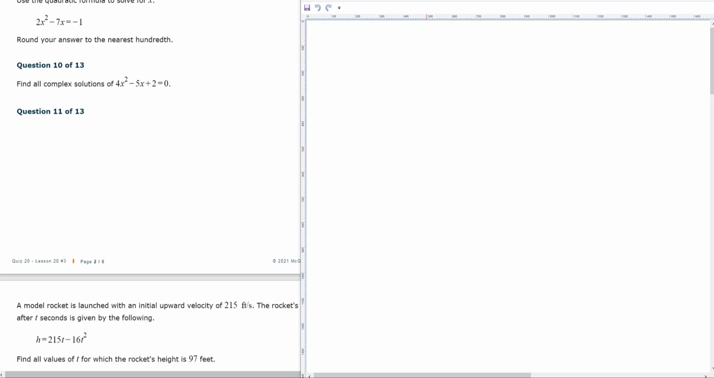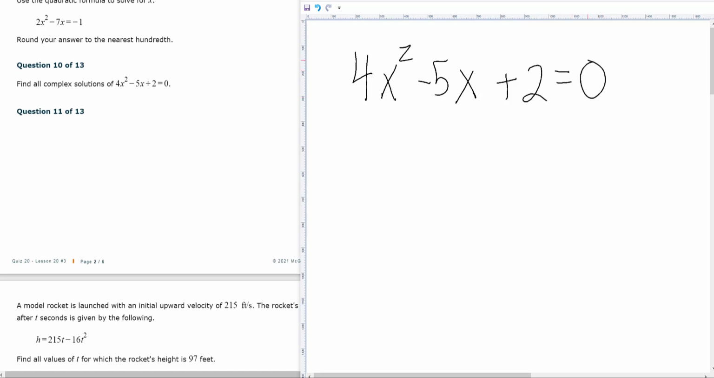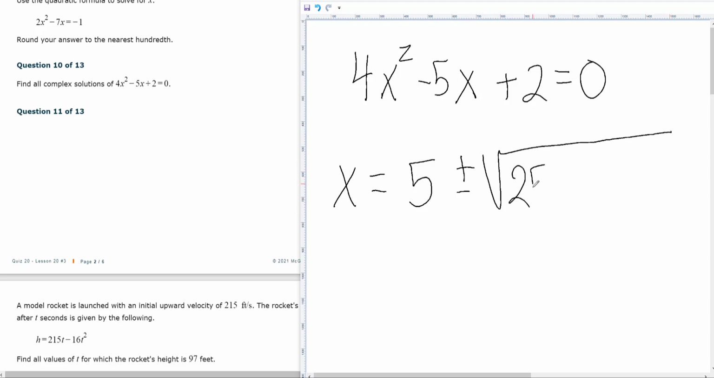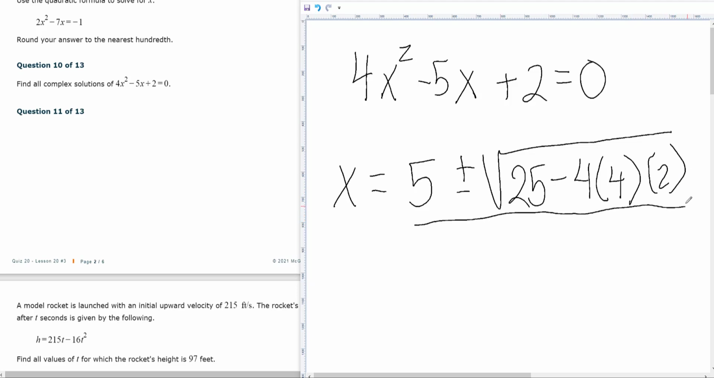Number 10. Find all complex solutions of 4x squared minus 5x plus 2 equals 0. So they're giving us a little bit of a hint in the instructions that we're going to have an i in our answer. x is equal to the opposite of b, since it's negative 5, I'm going to put a 5, plus and minus square root of 25, that's b squared, minus 4 times 4 times 2, that's 4ac, all over 2 times 4.